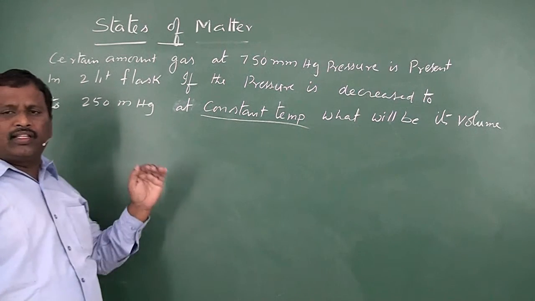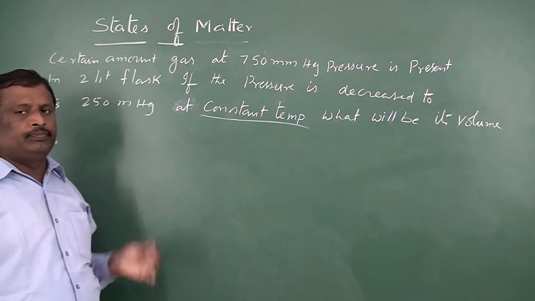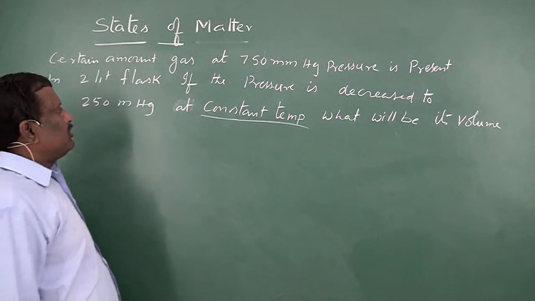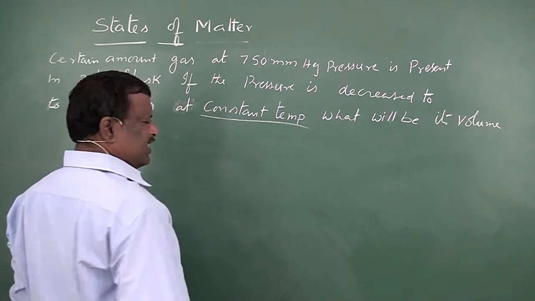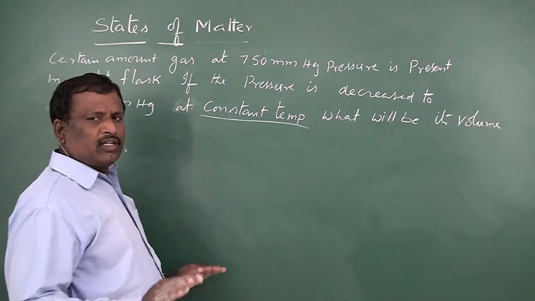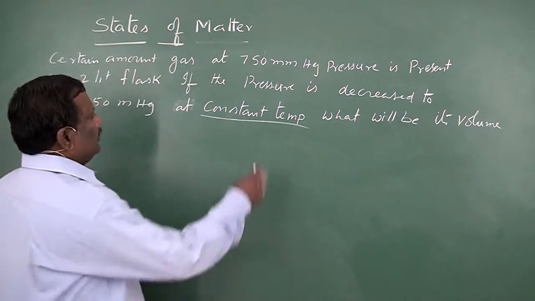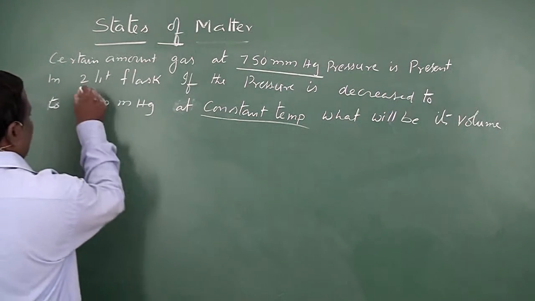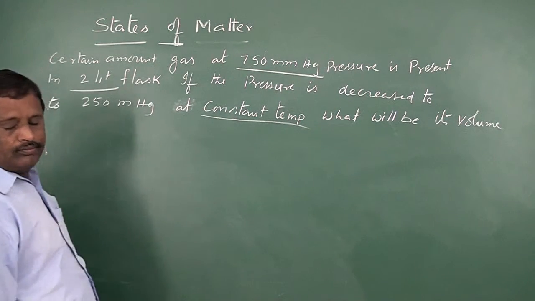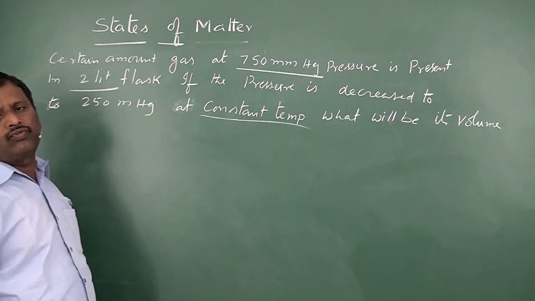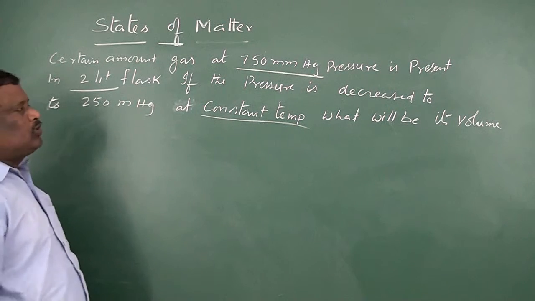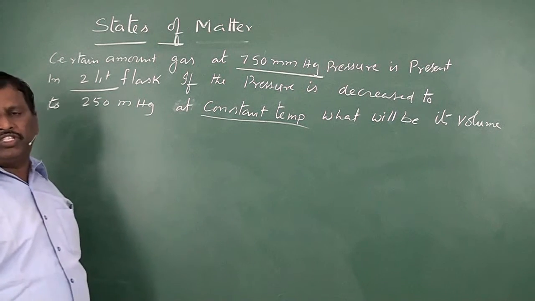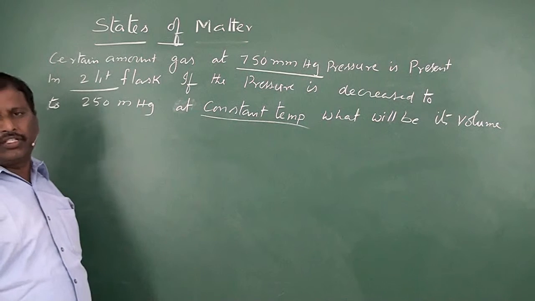Note down what is given. For a certain amount of gas, its mass is constant. At 750 mm Hg pressure it occupies 2 liters. Those are the initial conditions.